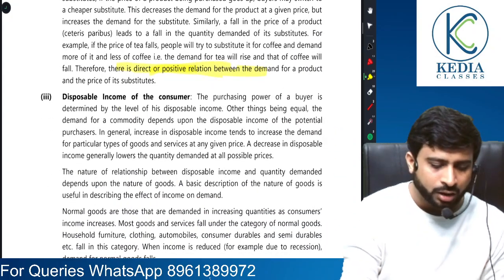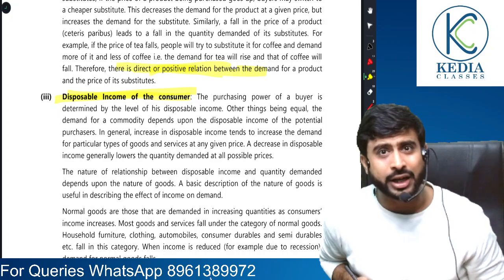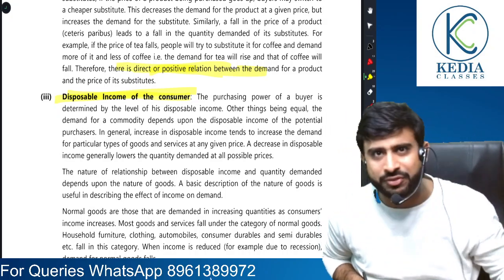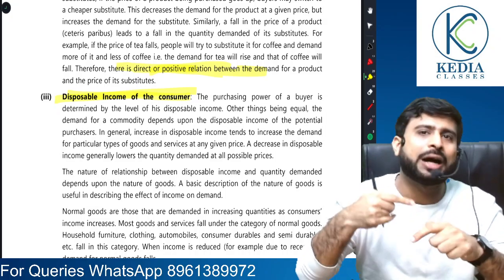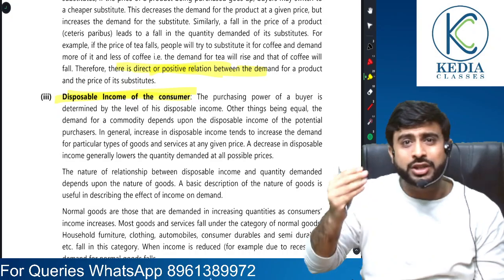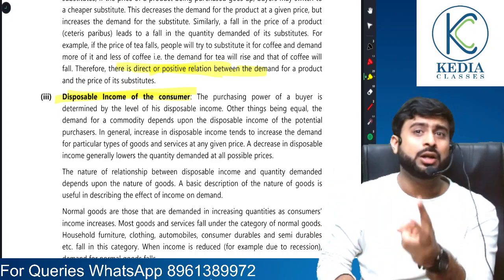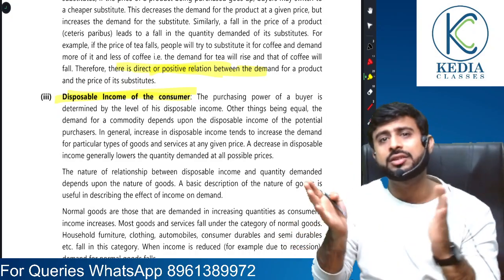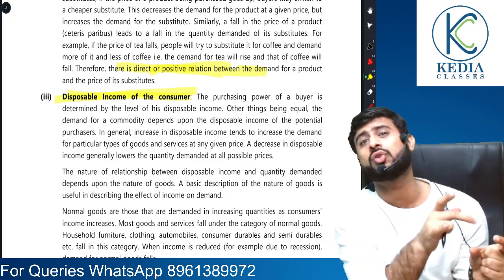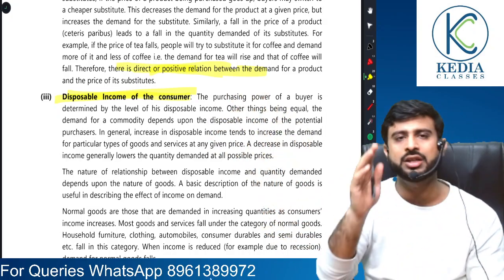Moving on. Third point is disposable income of the consumer. So we are discussing factors affecting demand, or determinants of demand, wherein we have already covered two of them. Number one was own price of the commodity, wherein we understood there was an inverse relationship. Then we moved on to the second point, related commodities. In related commodities, there were two categories: complementary goods, with an inverse relationship, and substitute goods, with a direct relationship. All right, sir, it's clear.